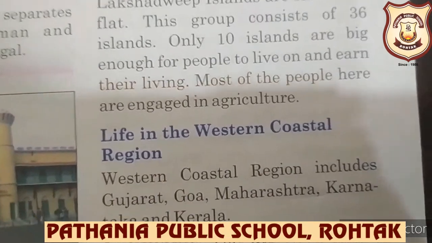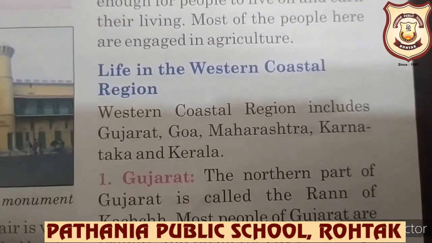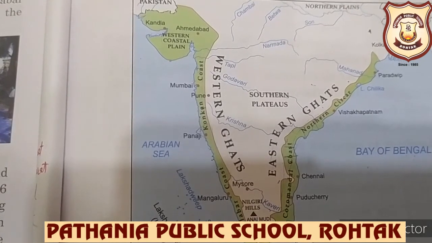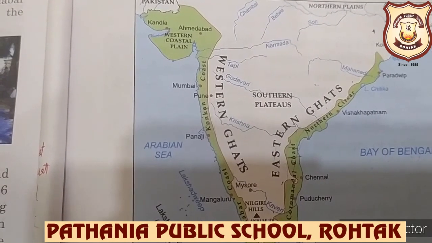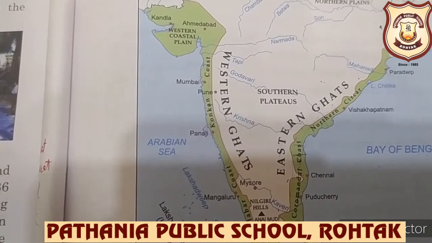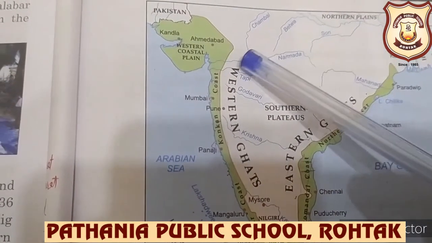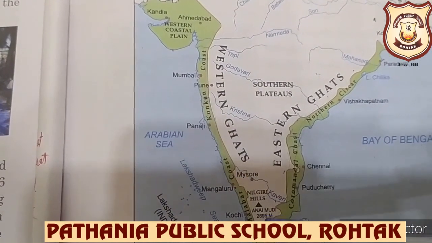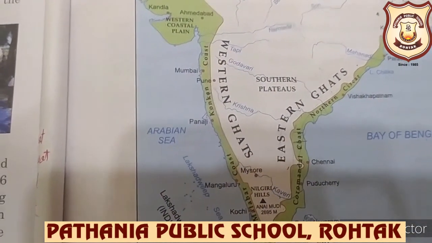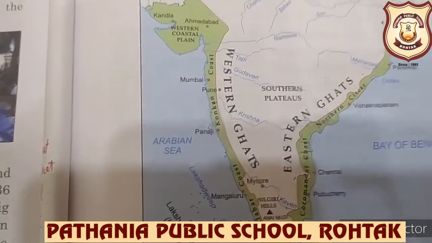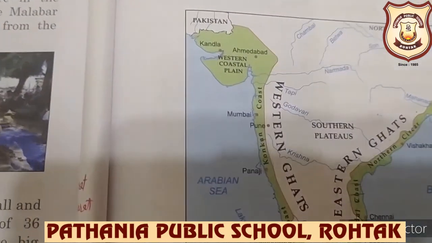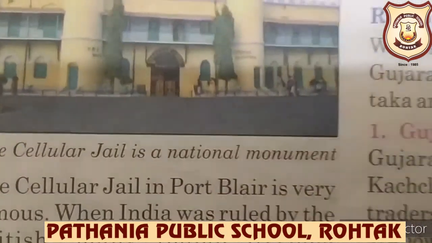Now we'll read about life in the western coastal region. So children, now we'll discuss the life in the western coastal region. The western coastal region includes the states Gujarat, Goa, Maharashtra, Karnataka and Kerala. Okay. And we'll first read about Gujarat here. So let's start reading from page number 43.